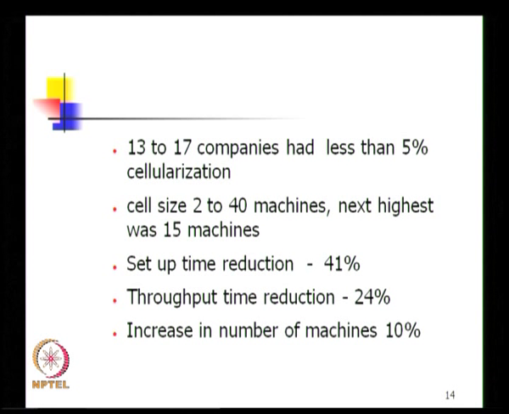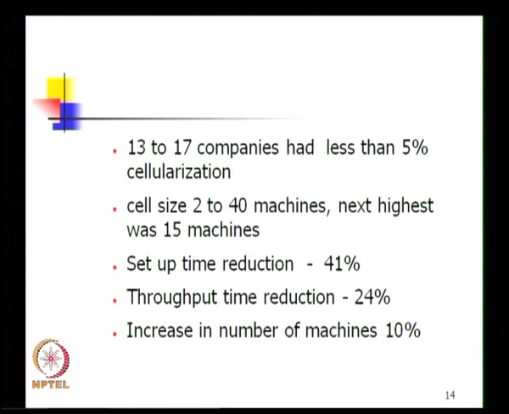As already mentioned, the setup time reduction comes from the fact that parts that are produced in these cells are similar and therefore would require less changeover time on the machines. Therefore, setup time or changeover time comes down considerably when cellular manufacturing is implemented.